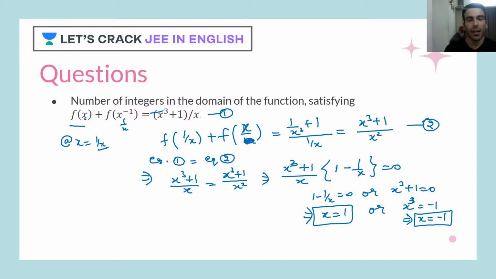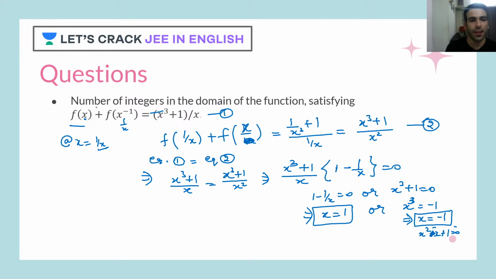If you solve this cubic equation, you will get 3 roots. When you solve it, you will also get a quadratic expression. I made a mistake, it will be x square minus x plus 1 equal to 0. When you solve it, you will get imaginary roots. I'm not writing them here, but you certainly can.